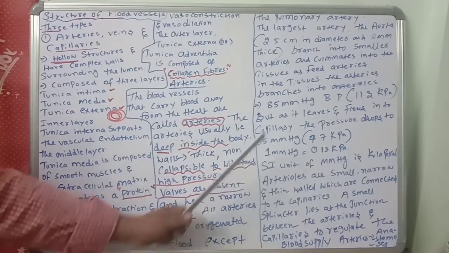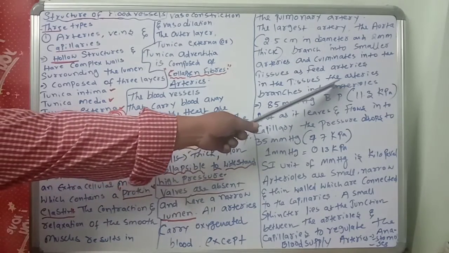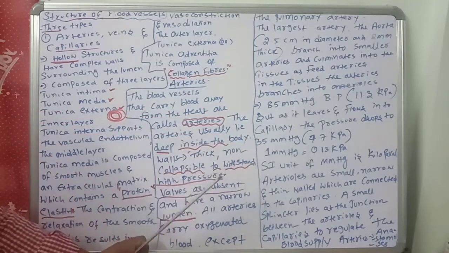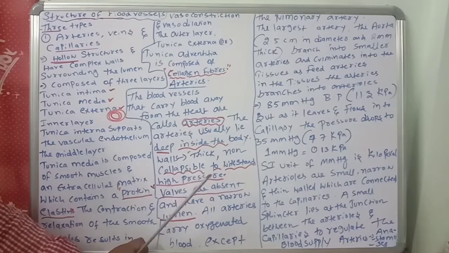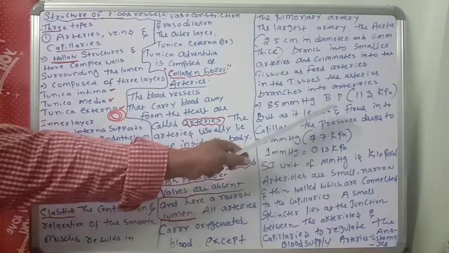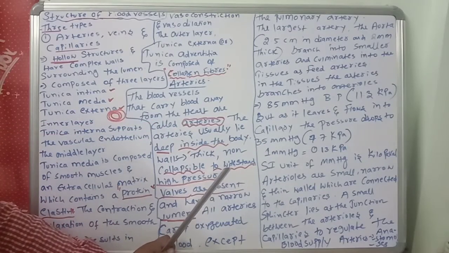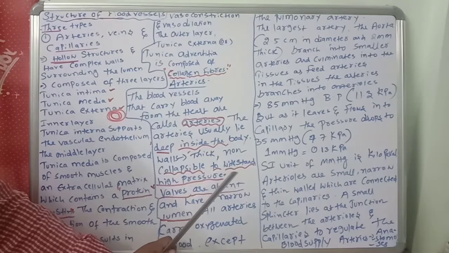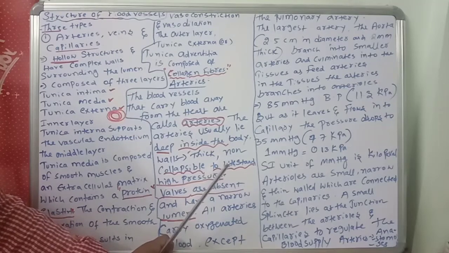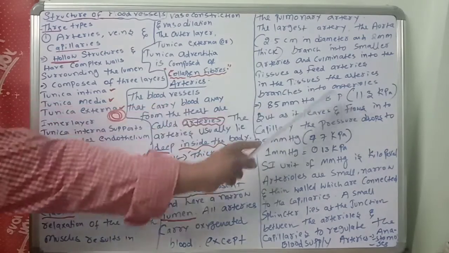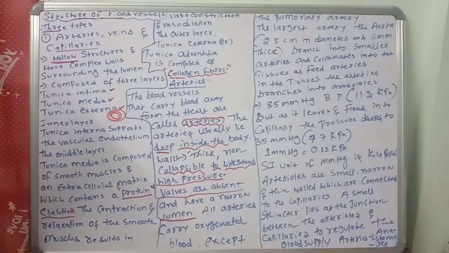Next important point. As blood enters into the arteriole, it has a pressure of 85 mmHg. So when the blood enters into the arterioles, it may have a pressure of 85 mmHg, which is 11.3 kilopascals.